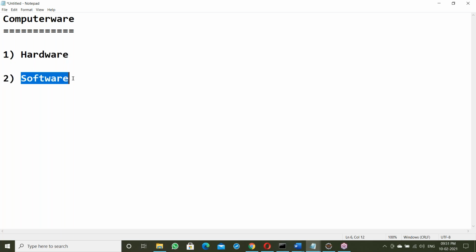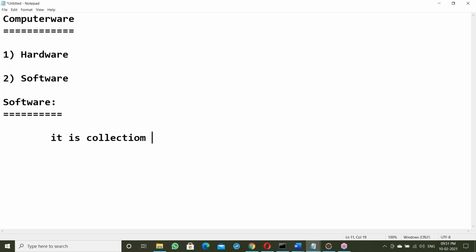So what is software? Let us see. In software, everything is programmed. It's a collection of programs, like C, C++, maybe Java, maybe Python, all the programs. Here everything is programmed. It's a collection of programs.